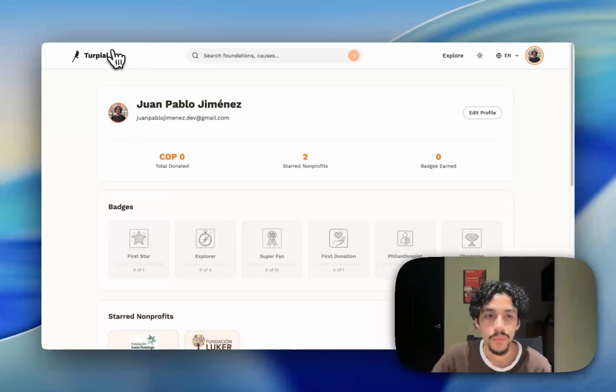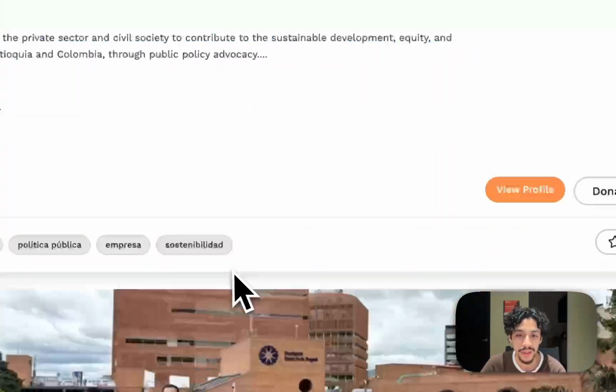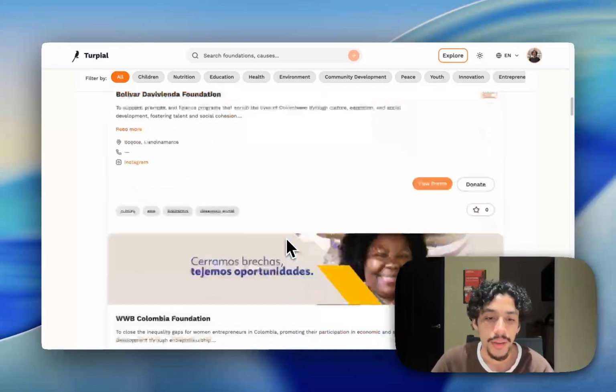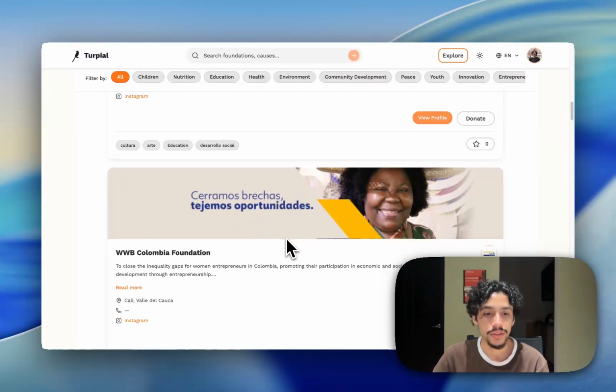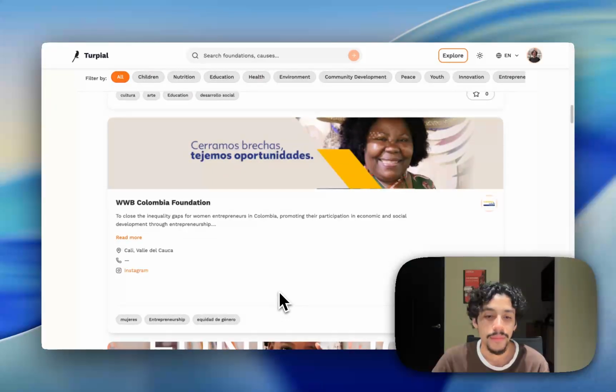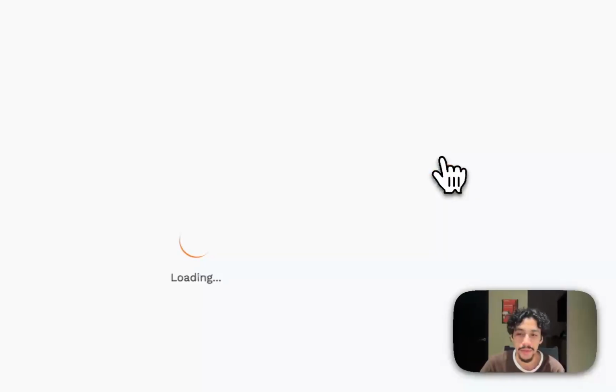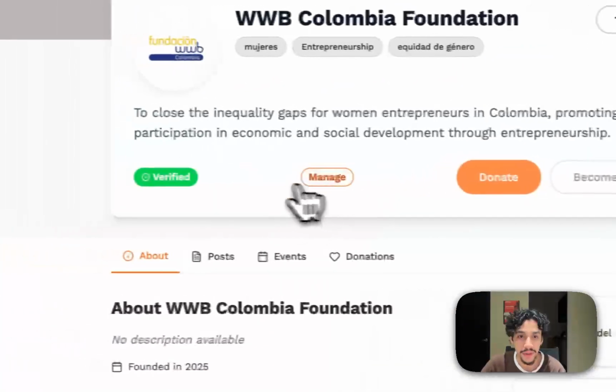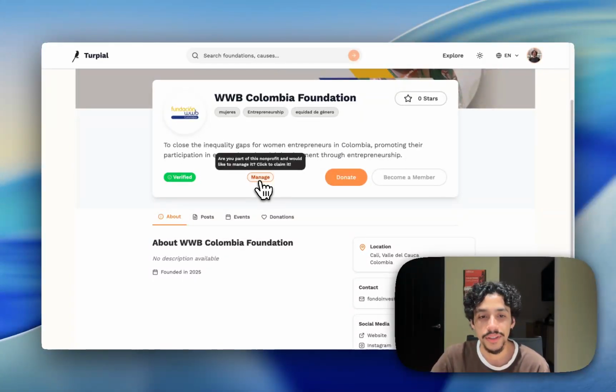So let's say what happens if I am part of some of these organizations. So let's say I am part of the WWB Colombia nonprofit. So in this case, for example, I can go here and see that I have a chip that says manage. Are you part of this nonprofit?